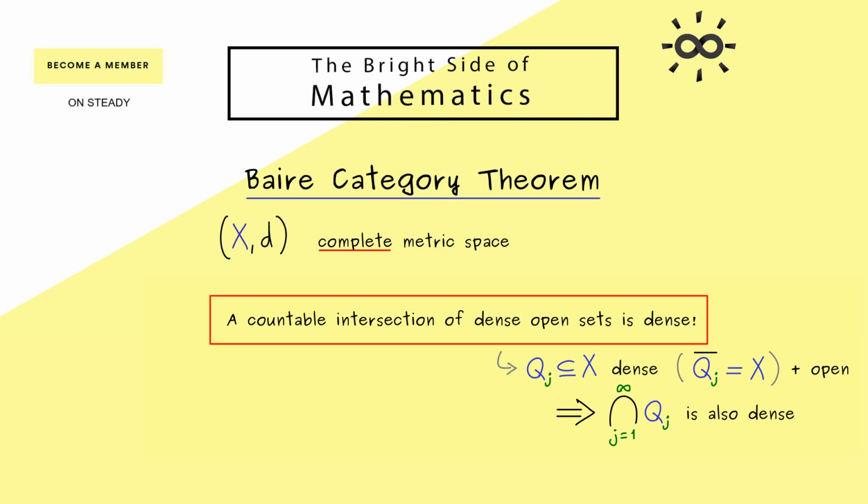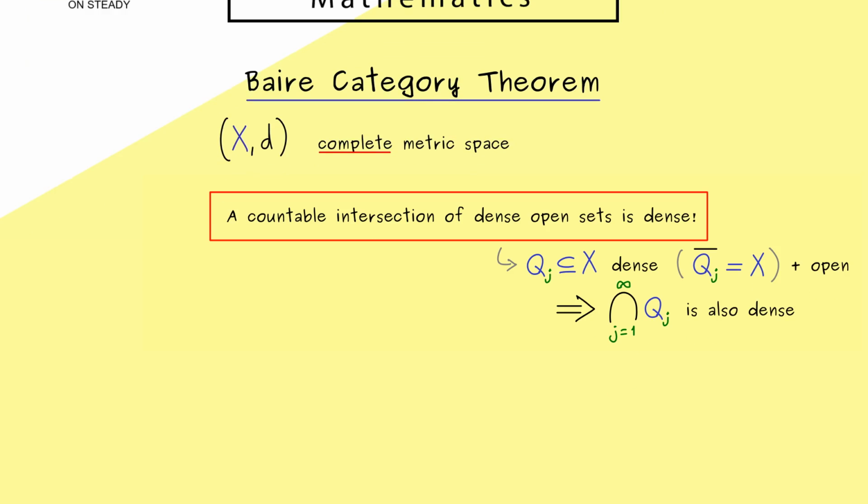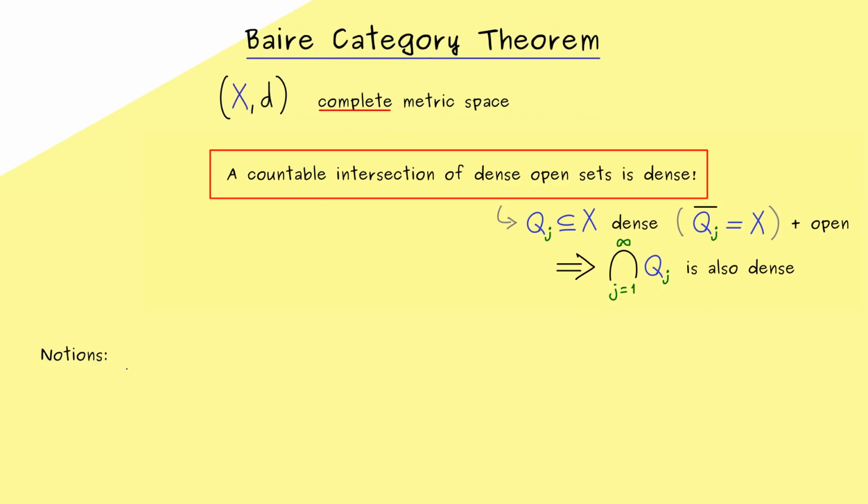However, in order to state other formulations, we first need to introduce some new notions. These are topological notions, so we can formulate that in a topological space. Hence, X can be a general topological space. And usually you would say you have a set X with a topology T. If you don't know what a topology is, you can simply watch the first video in my manifold series. There I explain explicitly what a topological space is. However, of course, this is just more general, you can definitely take a metric space instead.